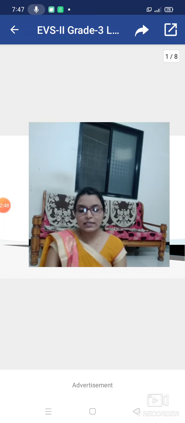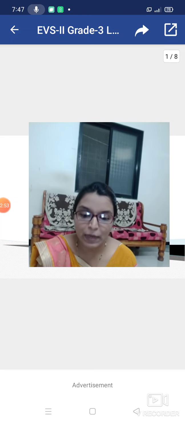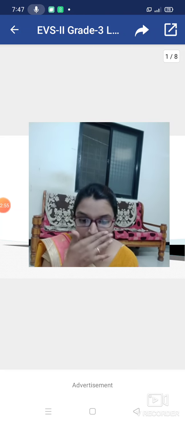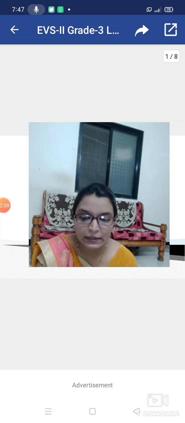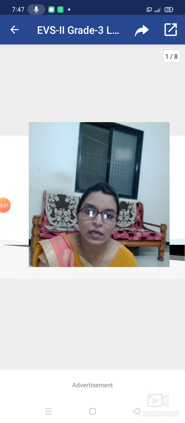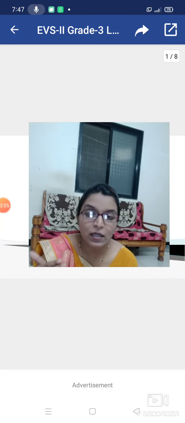In the digestive system, the organs that participate are first the mouth, then the food pipe, stomach, liver, small intestine, large intestine, and anus. It is the last organ of the digestive system.